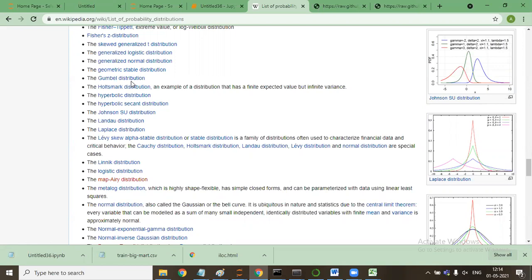Okay, sir. And sir, one more thing. Hypothesis testing, I understood, sir, but I'm not able to correlate hypothesis testing with these distributions. So when we say hypothesis testing, yes, just give me a second.